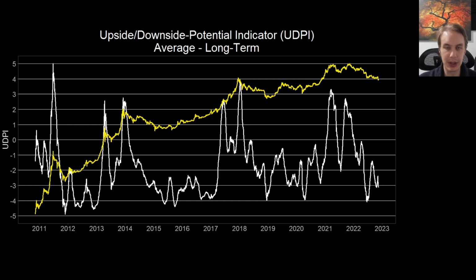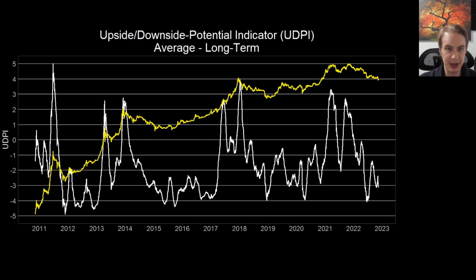But again, this UDPI is the average UDPI of all the assets that we cover. So we cover things like XRP, Solana, Algorand, HBAR, Link, a bunch of different things from a bunch of different sectors, right? We have things from the metaverse, alt L1s, gaming tokens, all that kind of stuff goes into this average. And then what it creates is this interesting composite. So this is the long-term version. This is averaging across all the long-term UDPIs of all the individual assets.